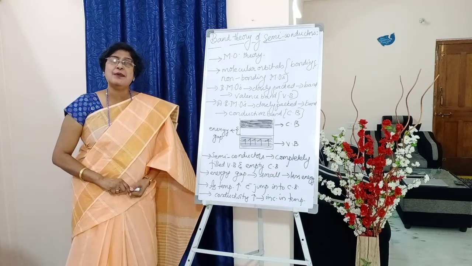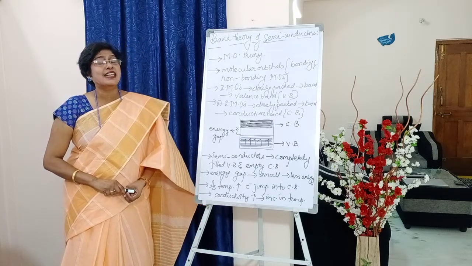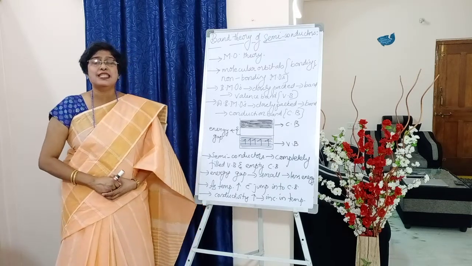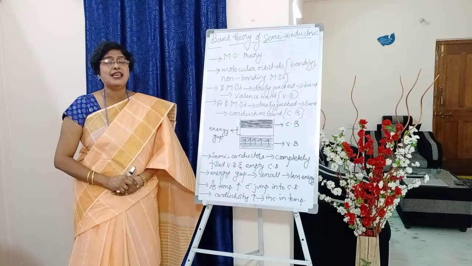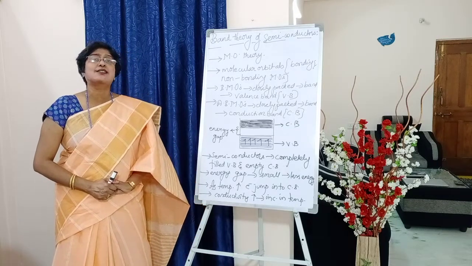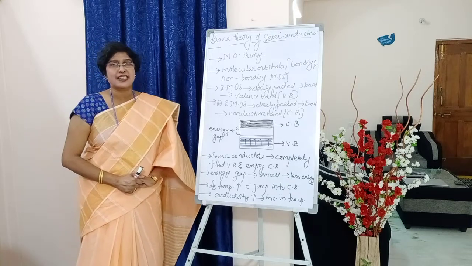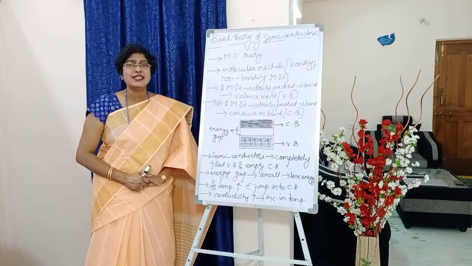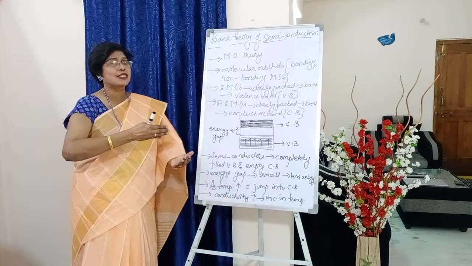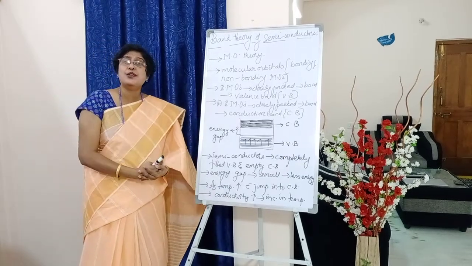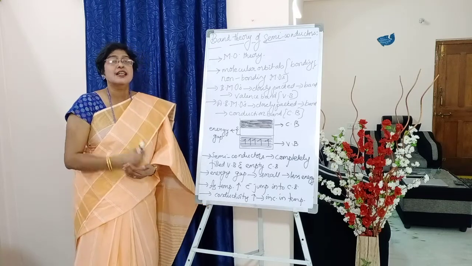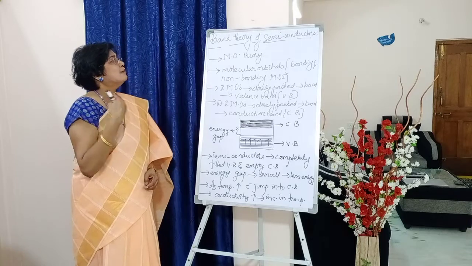At low temperatures it has no conductivity, or the least conductivity, and at room temperature and above it shows conductivity properties. That's why it is called a semiconductor. Students, you know what a conductor and an insulator are. A semiconductor is the intermediate stage between a conductor and an insulator. Now, what is this band theory?